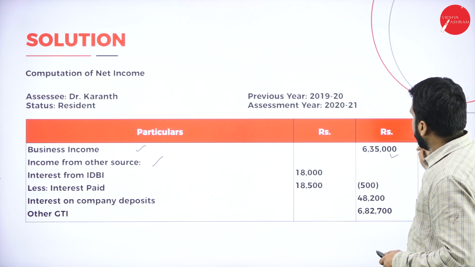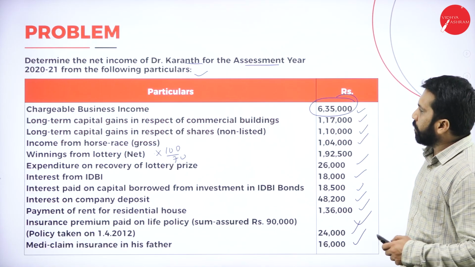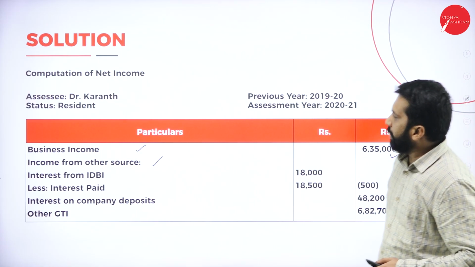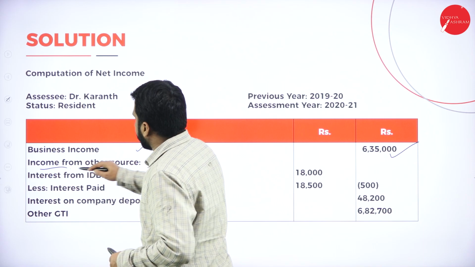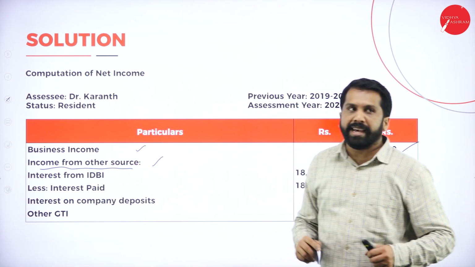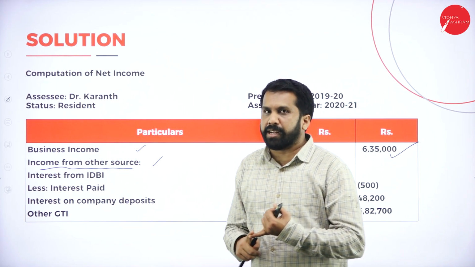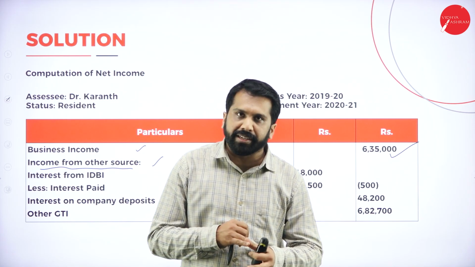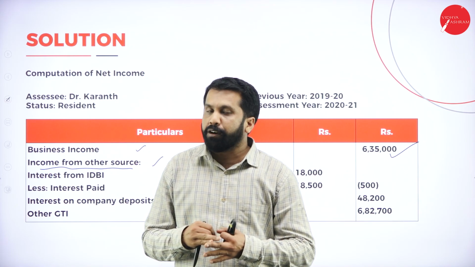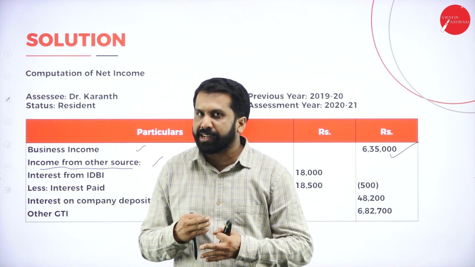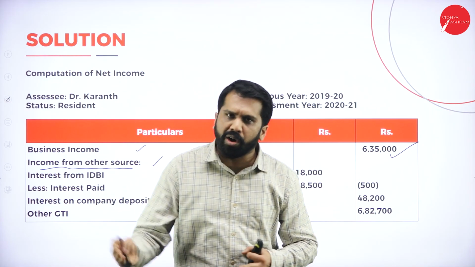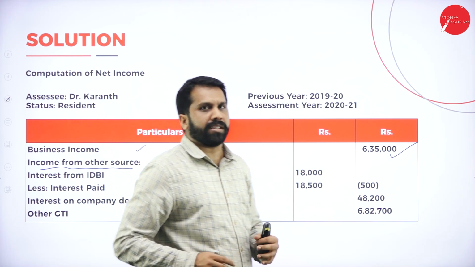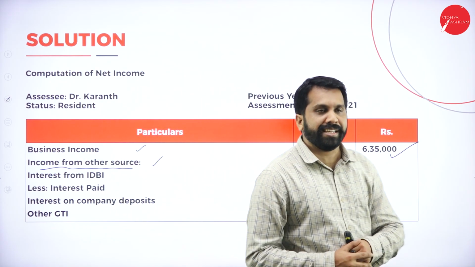6,35,000. See, we have taken 6,35,000. What is the second one? Income from other source. What do you mean by income from other source? Like any interest collected, lottery income, puzzle, crossword, casual income, any other kind of post office savings bank deposit, NSC certificate, or gambling, all this comes under your other source income.